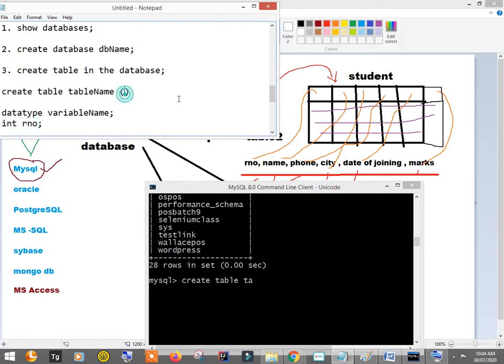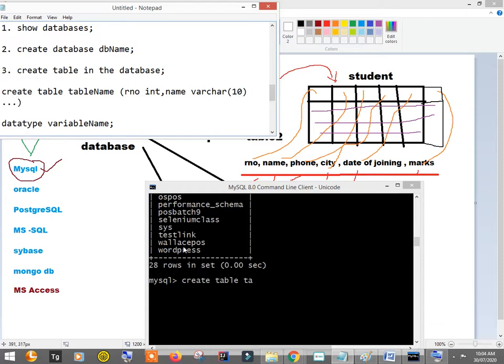So here I'll say rno integer, then I'll say name, and instead of string you have to write varchar, and inside it you have to give the size, meaning how many characters are going to be there. If it is integer use integer, if it is a name then use varchar, and so on, right?